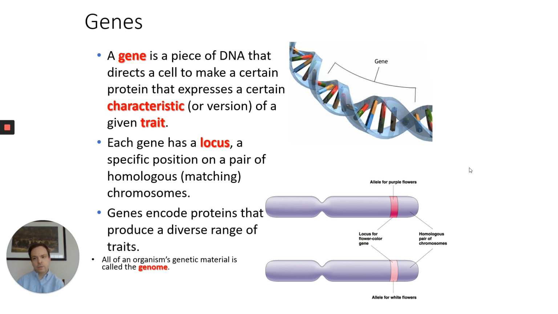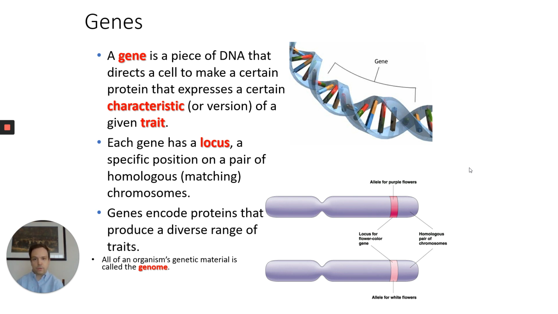So every gene, no matter what it is, whether it's height, flower color, eye color, or hair color, any and every gene in your body has a very specific location where it's going to be found. And that location is called its locus. It's basically the gene's address. So if something codes for eye color, for example, then it's going to be found on the 18th chromosome, in a particular band on the 18th chromosome for every single human being alive. You won't find the genes responsible for eye color located anywhere else than that particular locus, that very specific address.